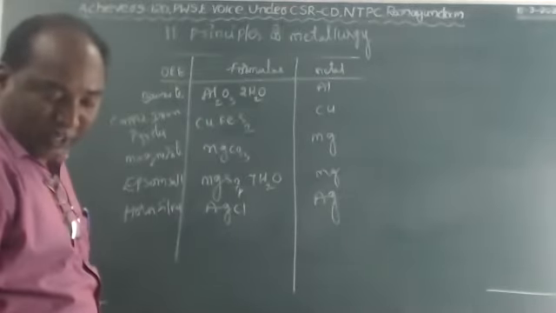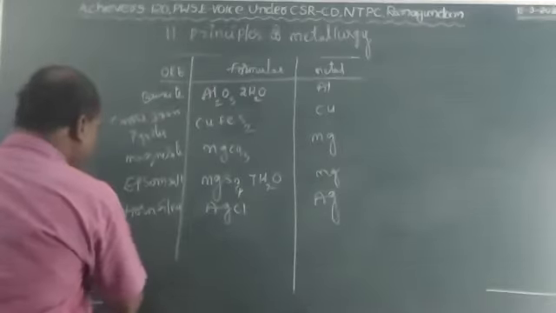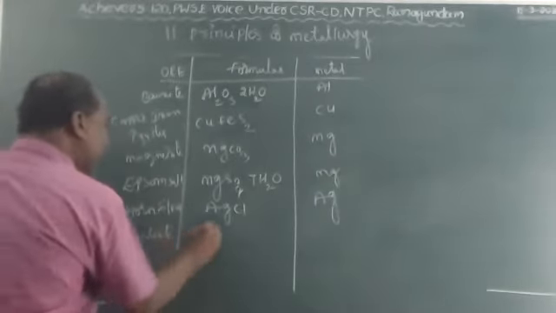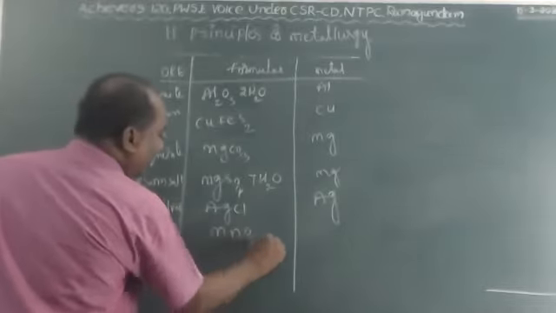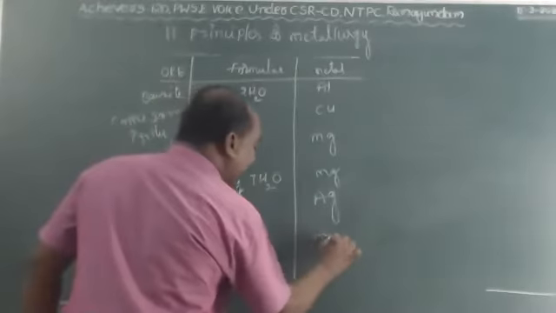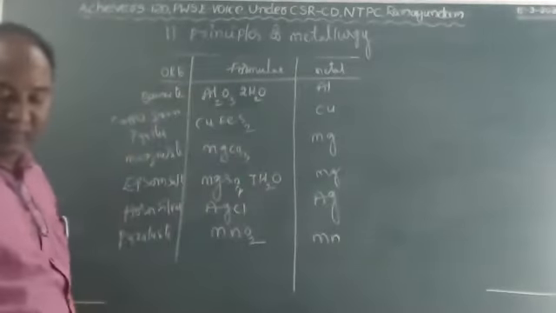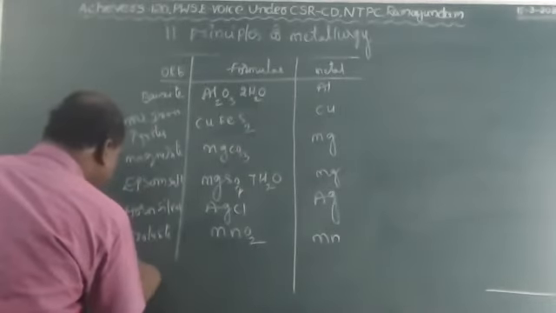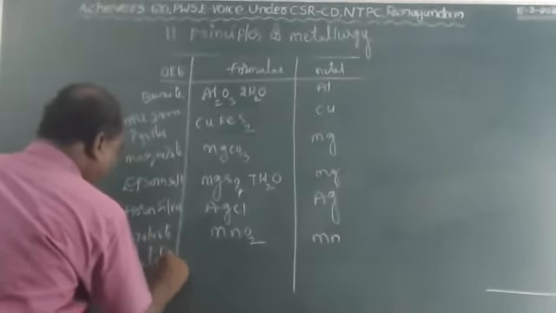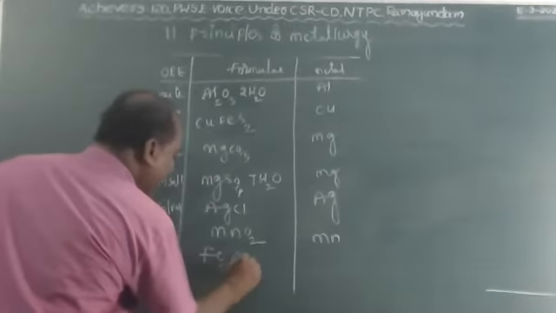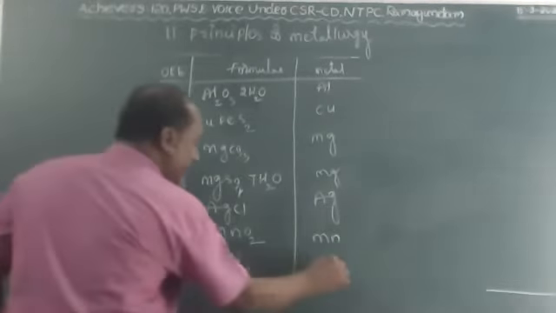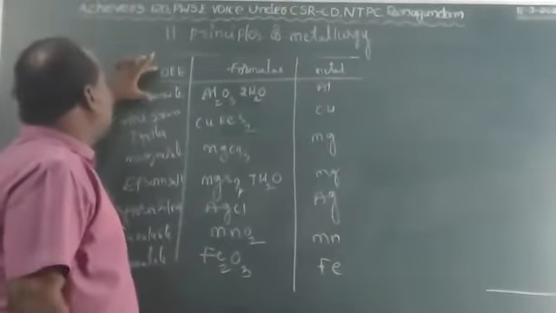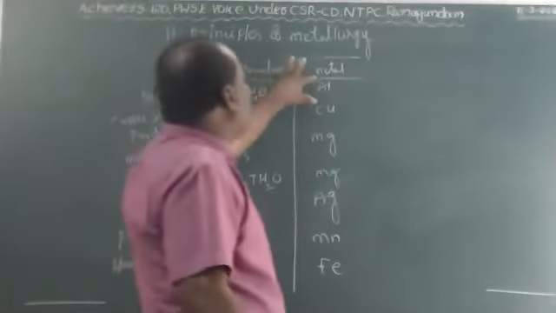Next one, pyrolusite, MnO2. Manganese is the metal in this; Mn means manganese. Next, hematite, Fe2O3. Iron is the metal in this. So these are the ore formulas and which metals are present in them.